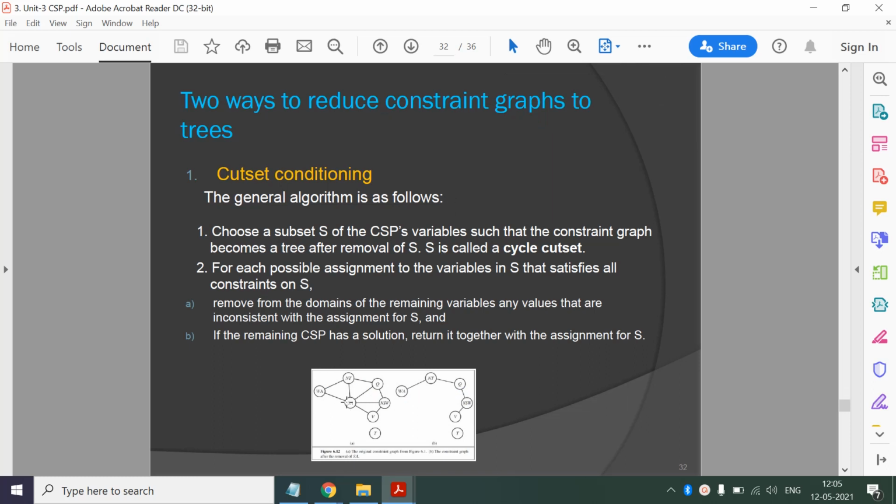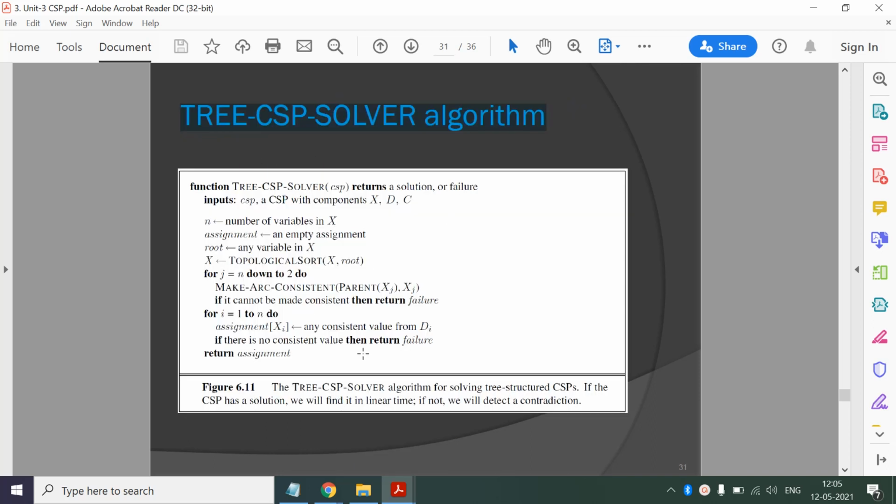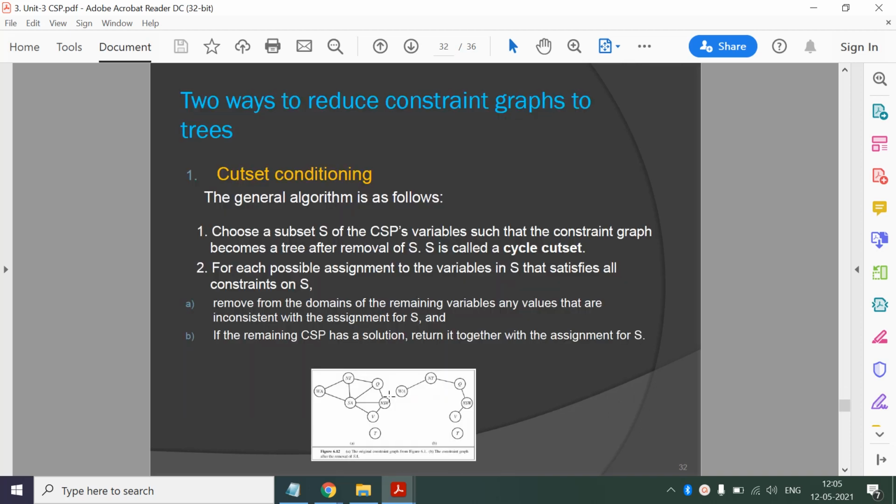Here, as you can see, we have a graph. Using these heuristics, we are converting this graph into a tree. If you just remove SA, you get a tree, then you can apply this efficient algorithm and find the solution quickly. This is cutset conditioning. A cutset is a vertex or set of vertices that, by eliminating them, you can get a tree.